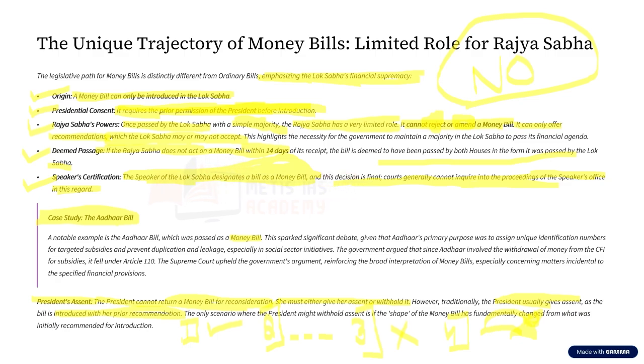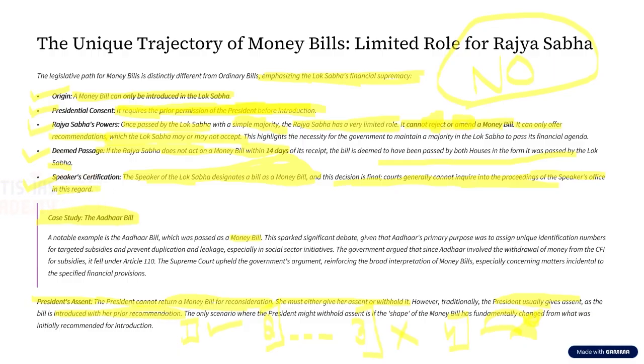Maybe. But this matter went to the court, and what the government said was that in order to give welfare programs to the people, we generally use Aadhaar as a primary tool.